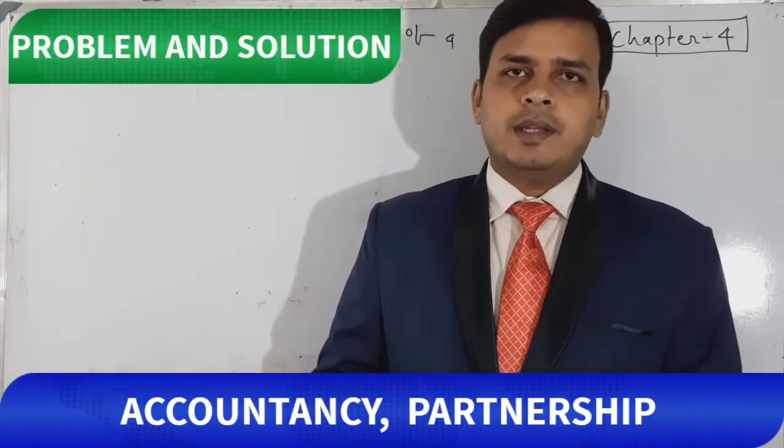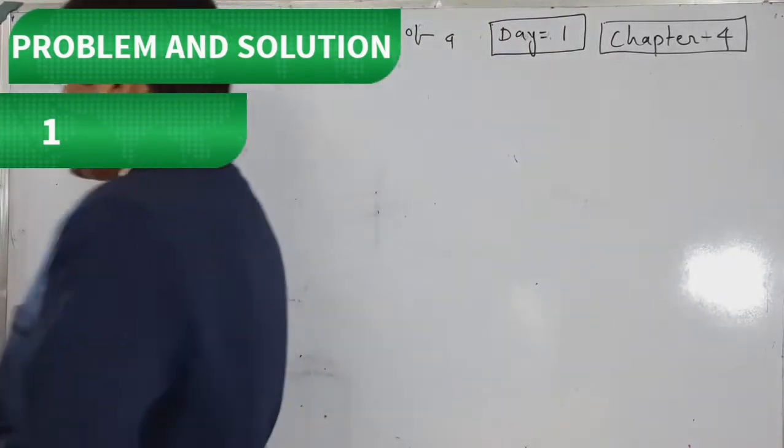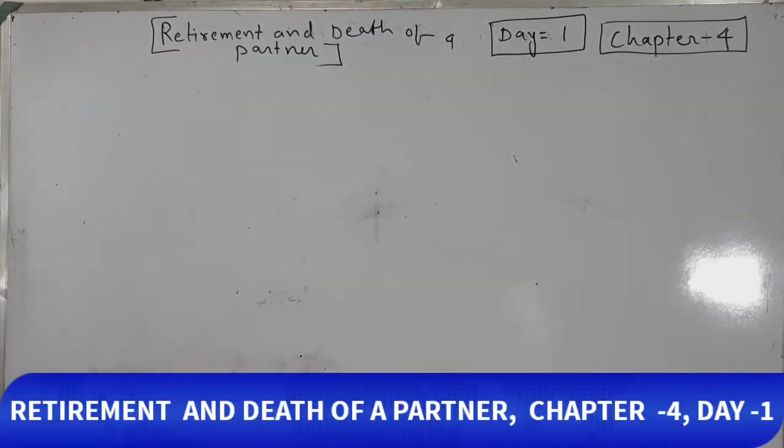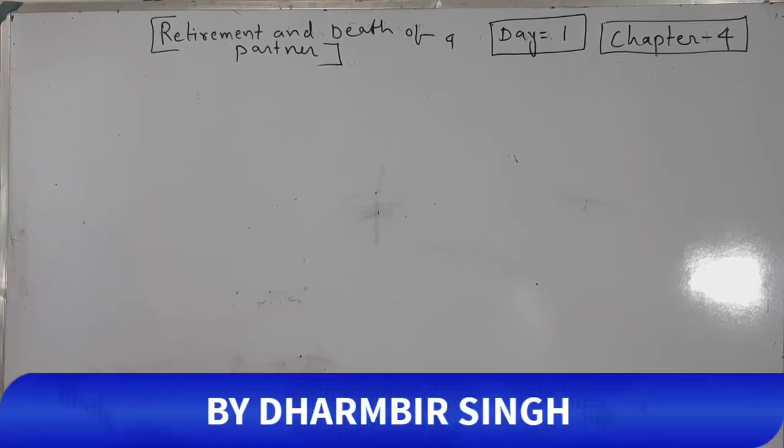In problem 1: Anil, Sunil and Preet are sharing profits and losses in the ratio 5:3:2. Sunil retires, his share is taken by Anil and Preet in the ratio 2:1. Calculate the new profit sharing ratio.